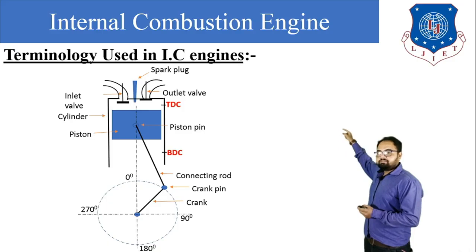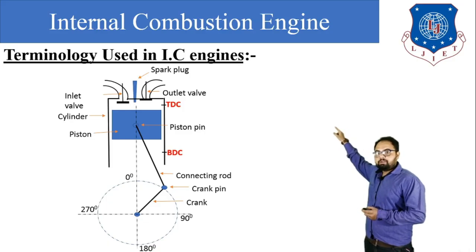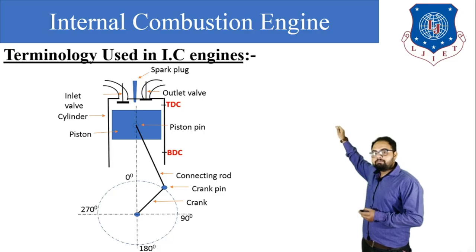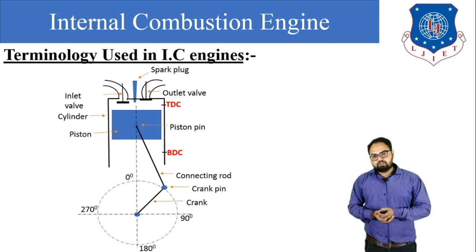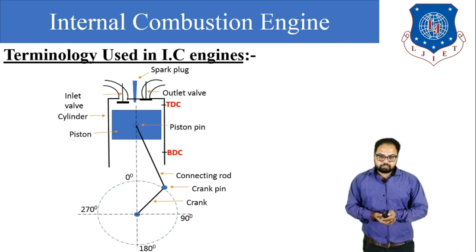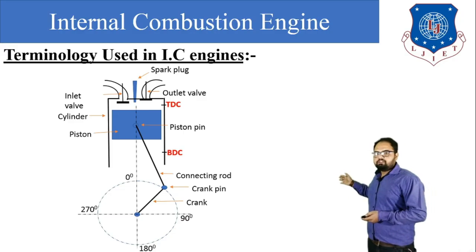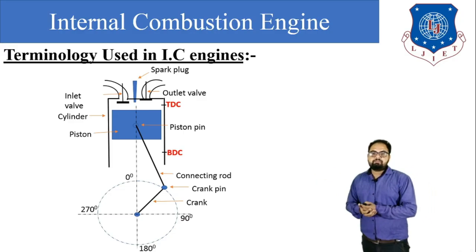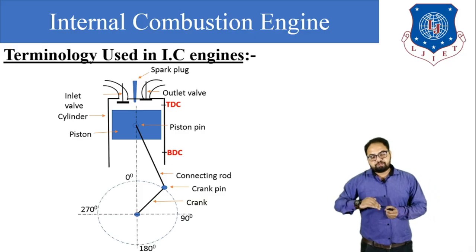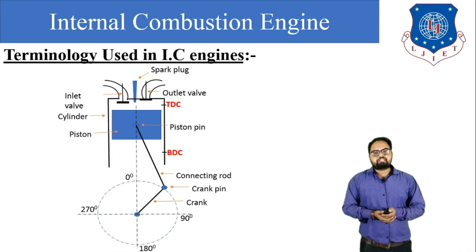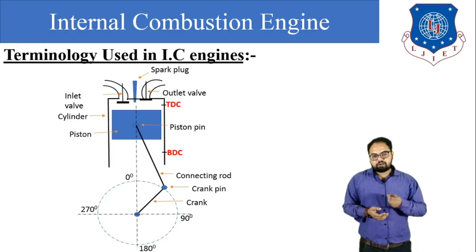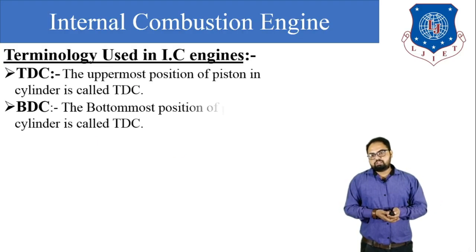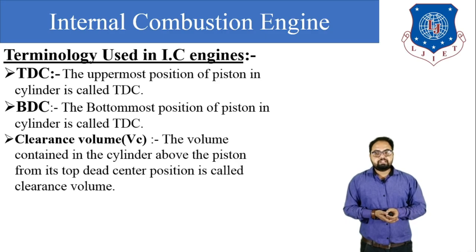Here you can see that there is one dot which is named TDC, which is the last ending stop of the piston, above which the piston will not be able to travel. So that is known as TDC, top dead center. And in this figure BDC means bottom dead center, below which the piston will not be able to travel inside the cylinder. These two are the dead centers, above which the piston will not be able to go further and below which the piston will not be able to go. So this is known as TDC and BDC.